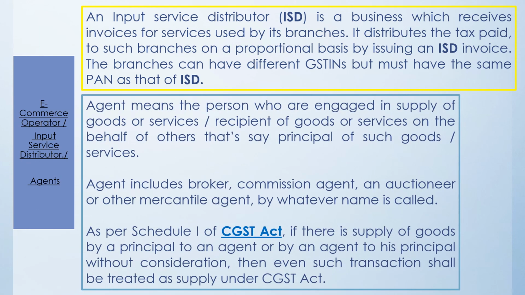Similarly, if you are an agent or a person who is acting on behalf of someone, or you are a broker or a commission agent, in that case also, any transaction between the agent and the principal, even without consideration, is considered a supply transaction. For that reason, each agent and each broker has to compulsorily register themselves under the GST in accordance with this particular provision.